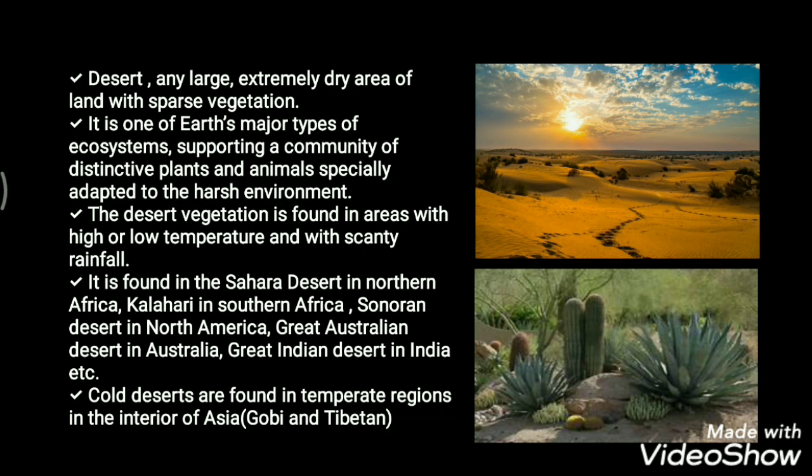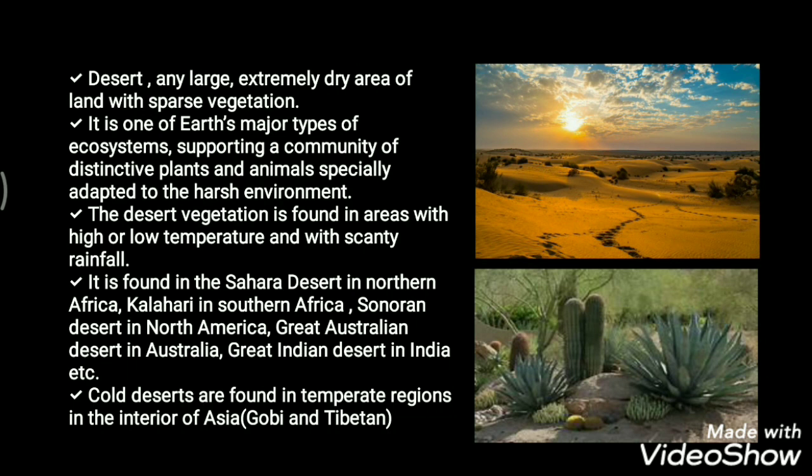Along with all these, we also have some cold deserts. These are found in temperate regions in the interior portions of Asia. That is, we have the Gobi Desert, we have the Tibetan Plateau, and we have one in South America, that is the Patagonia Plateau. In all these areas also we will get these kinds of desert vegetation.